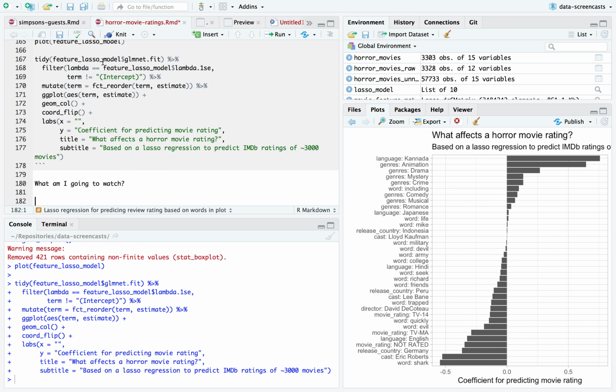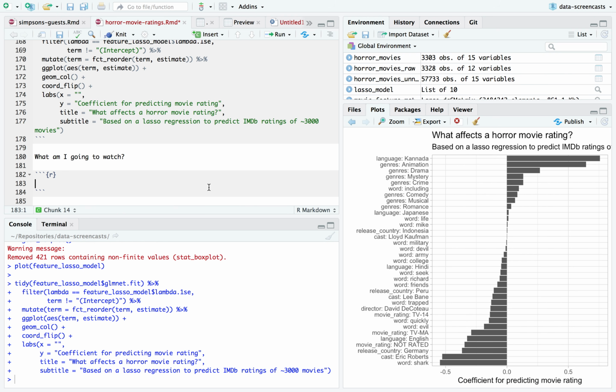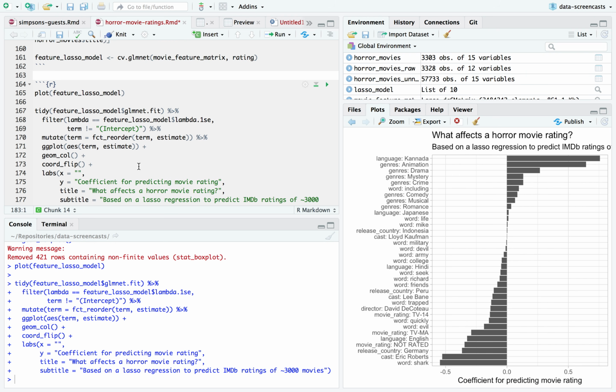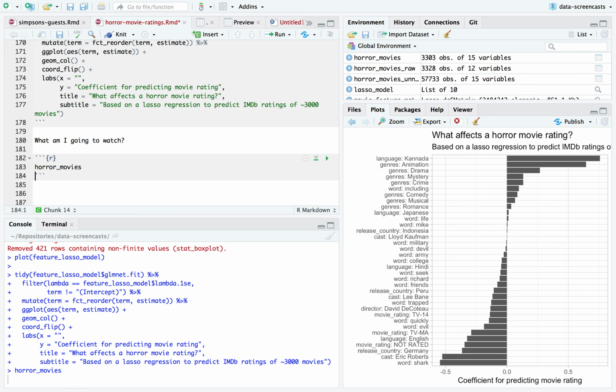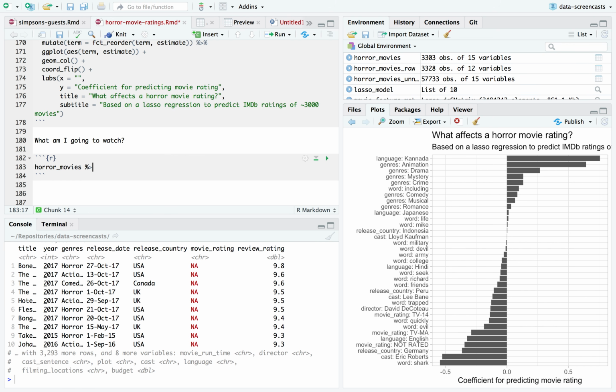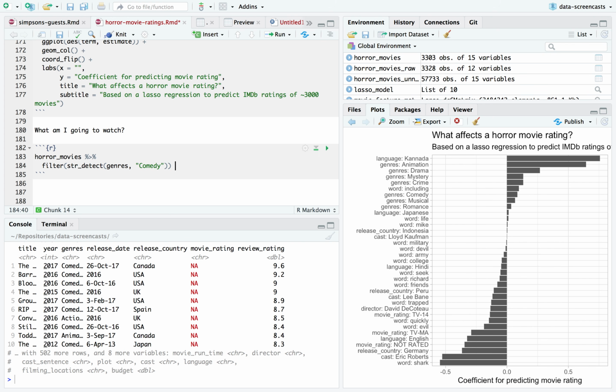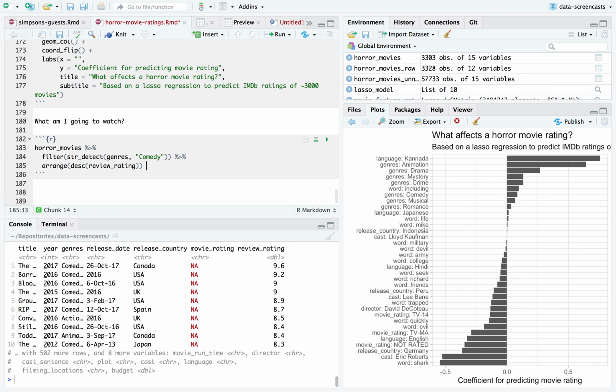Well, if I wanted to look at that, I didn't need to fit a predictive model. I didn't need to say, well, animation and dramas or mysteries. I could have just said, let's take my horror movie data set, filter for the word comedy in the genre, arrange by descending review rating, and select our title, year, plot.